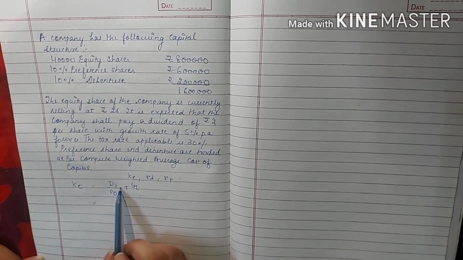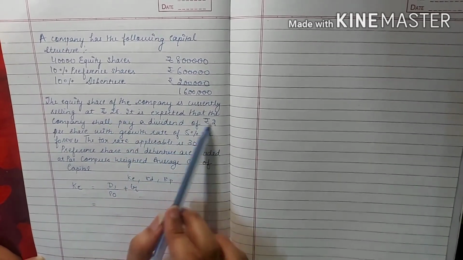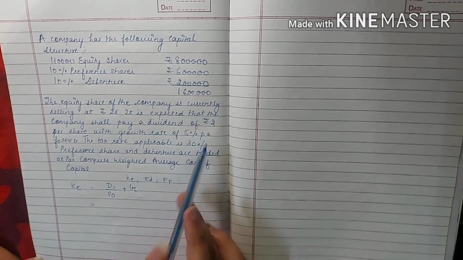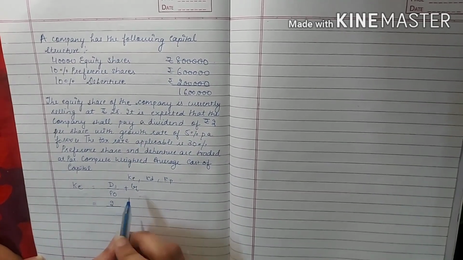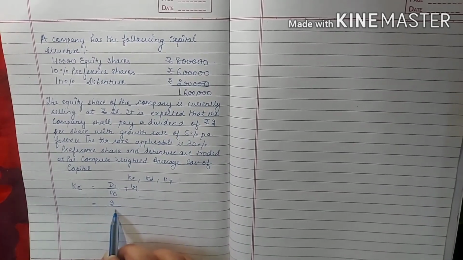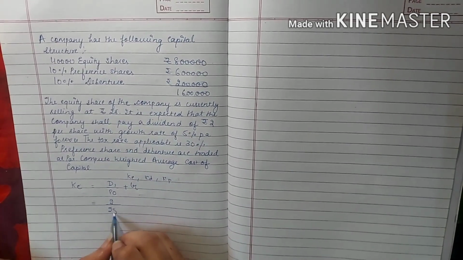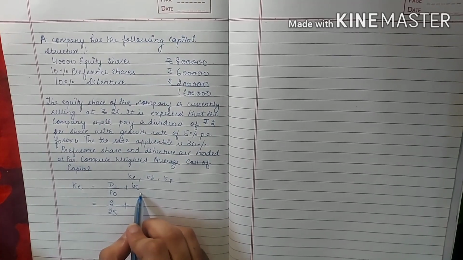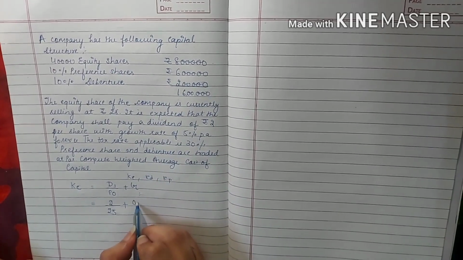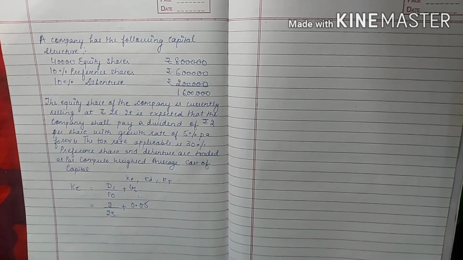Here D1 is given as 2, that is the expected dividend. P0 is the current market price of the share, which is rupees 25, and G is the growth rate, which is given as 5% or 0.05.